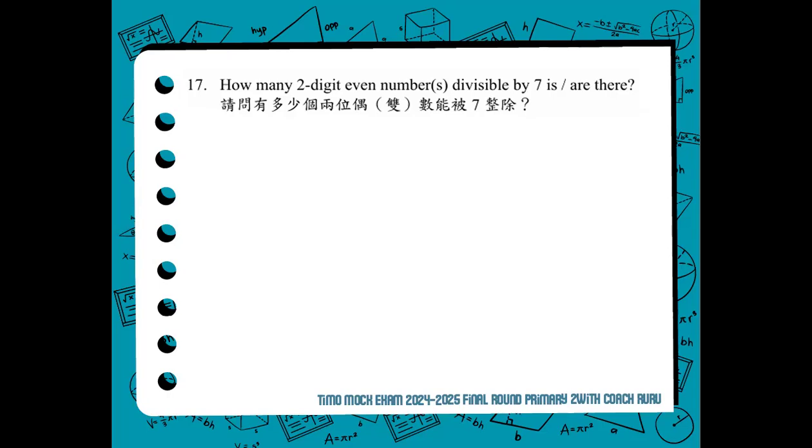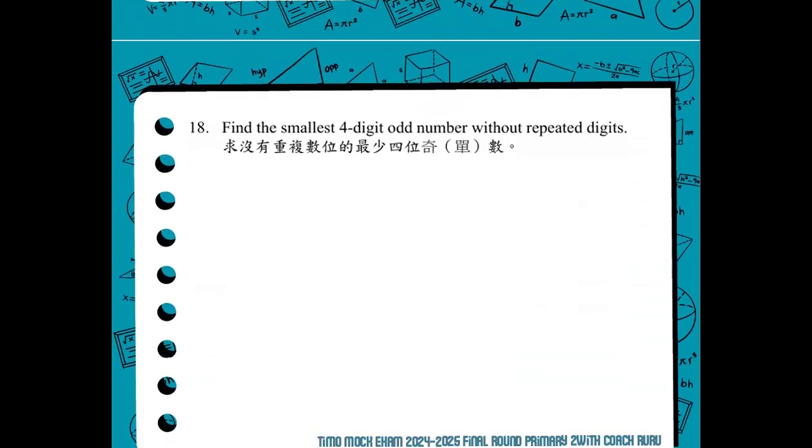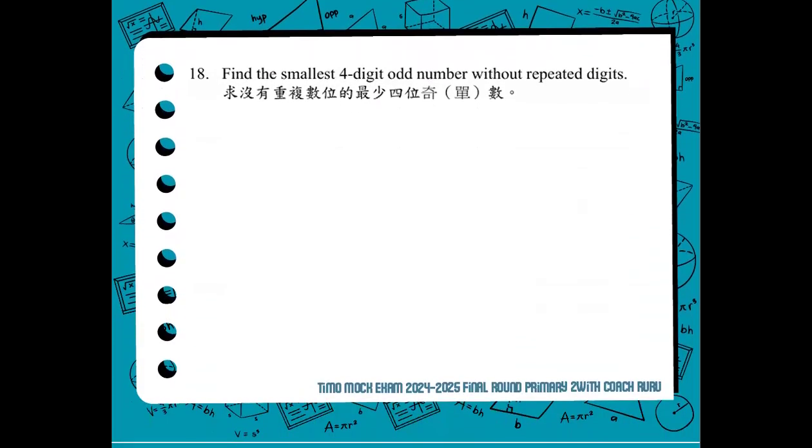Let's now move forward to number 18. Find the smallest 4-digit odd number without repeated digits. Well, the smallest digits are 0, 1, 2, 3, 4, 5, 6.